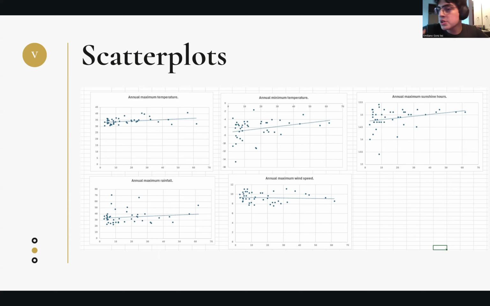From maximum sunshine hours, these are so dispersed. This is not good to consider as the only factor. We will need more sources and more data to say this is how economic losses behave with these variables. Annual maximum rainfall, we can see at the start that the values are really concentrated, but then we can see that they start dispersing, meaning they are not really an indicator of economic loss, as well as maximum wind speed. It has a similar behavior. We can see that the values start really condensing in one place, but then they start changing. Meaning, as well, the R square is high, meaning this is not a good indicator.